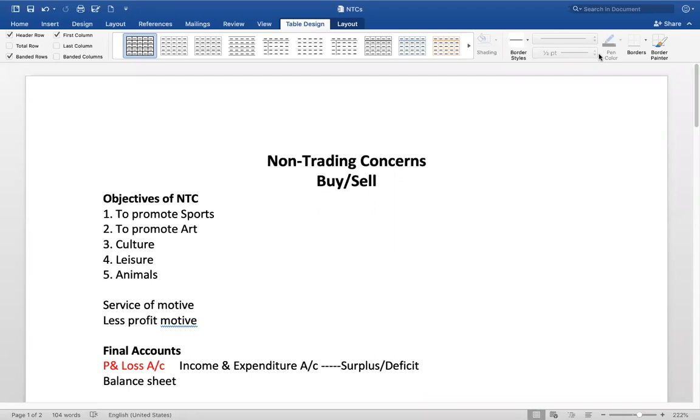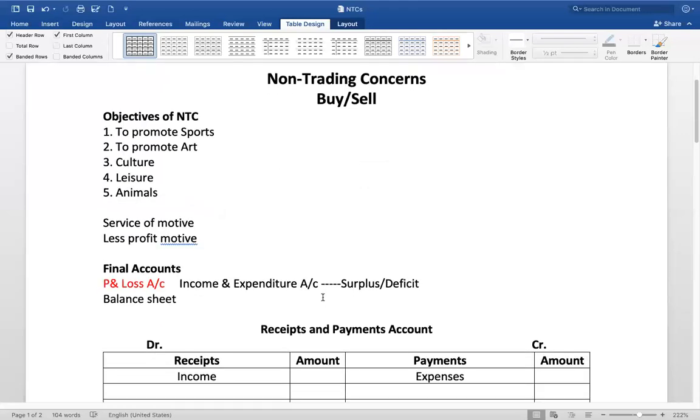And in all these objectives, what is it that we see? We see no profit motive. The intention is not to make profit, but to serve the society in their own interested way. Service is the intention. Now straight away we'll go to the accounts part of these non-trading concerns.